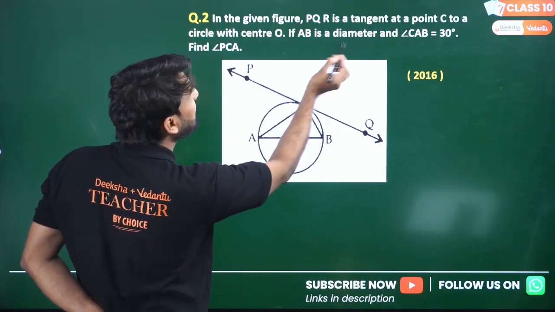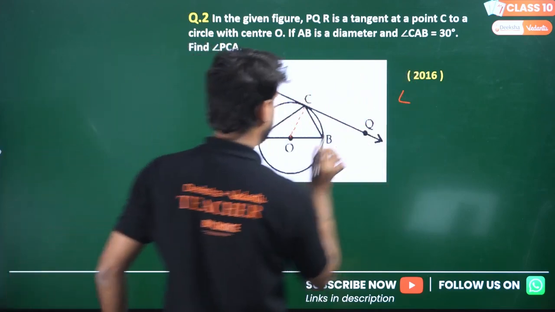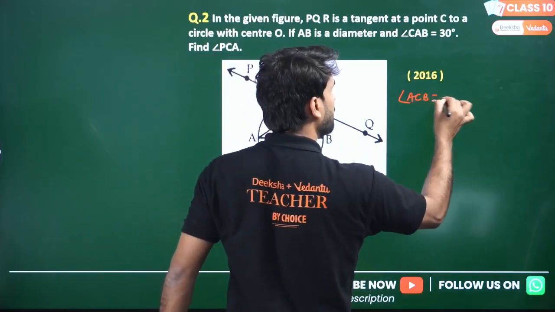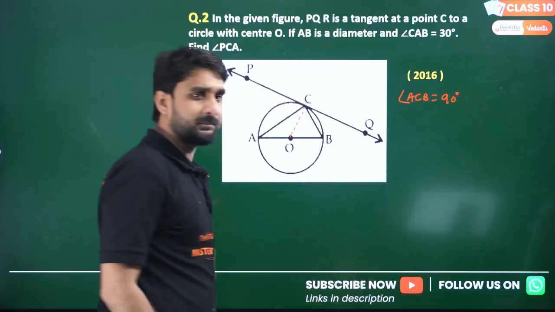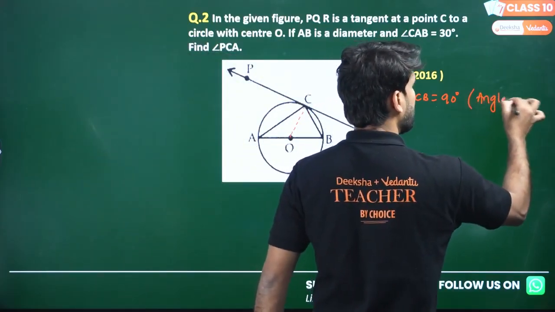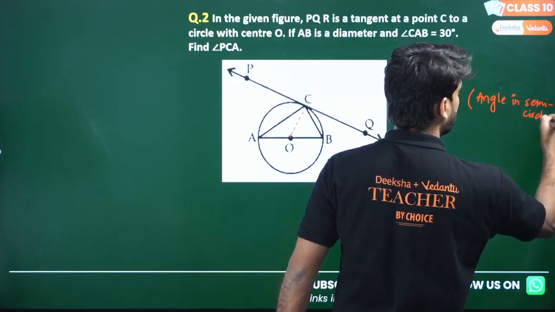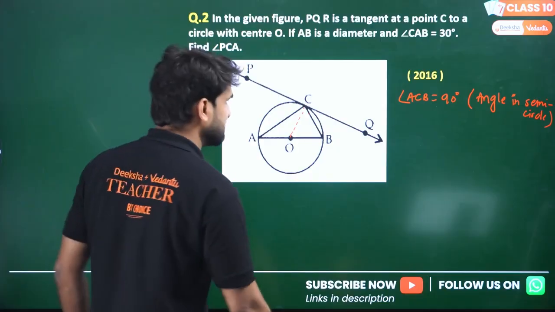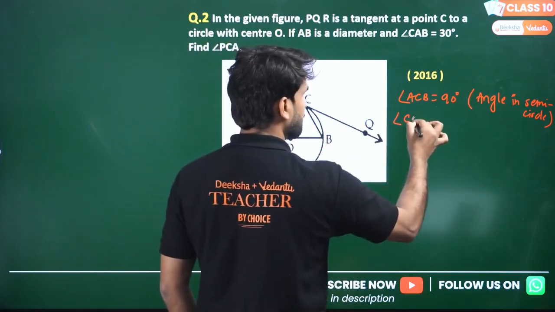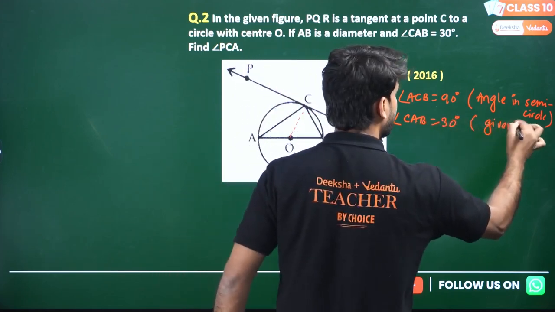And the complete angle, look, this is the PCA. I'm giving the solution here. Angle ACB equals 90 degrees. How? Angle in a semicircle. Okay? Is it clear? Angle in a semicircle. Now, angle CAB equals 30 degrees, which is already given.